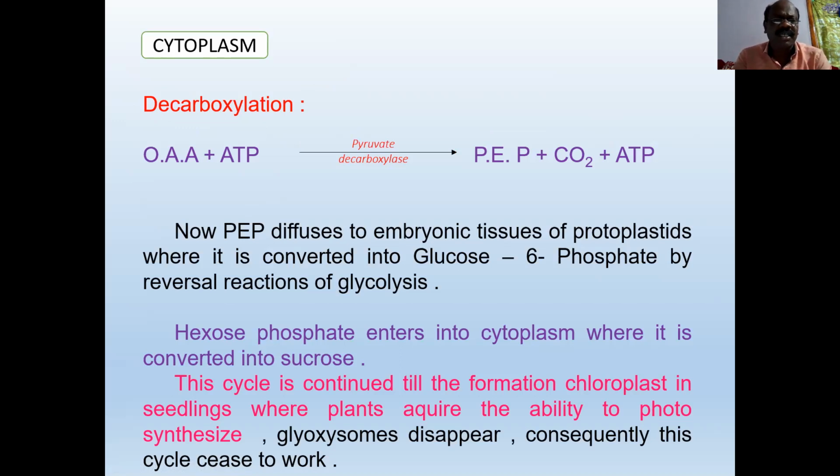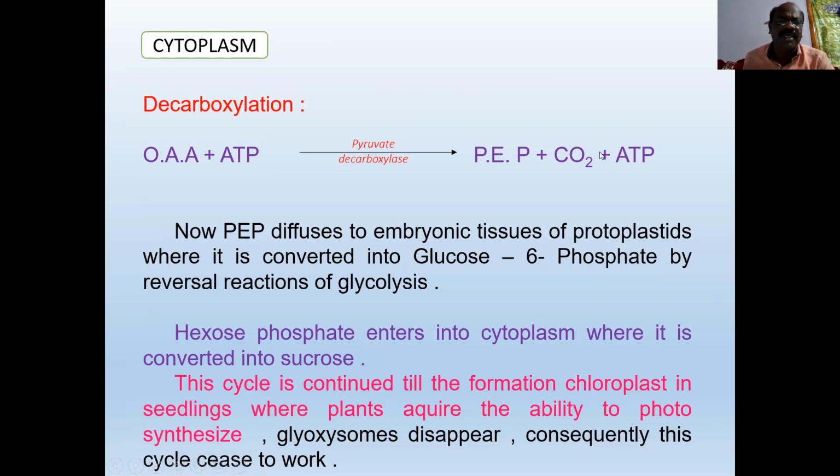So in this reaction, one ATP molecule is utilized and one carbon dioxide is released. So the reaction is oxaloacetic acid plus ATP gives PEP plus CO2 plus ADP, adenosine diphosphate. Read it as ADP instead of ATP.